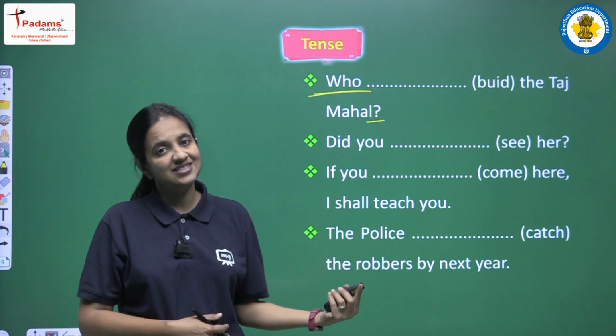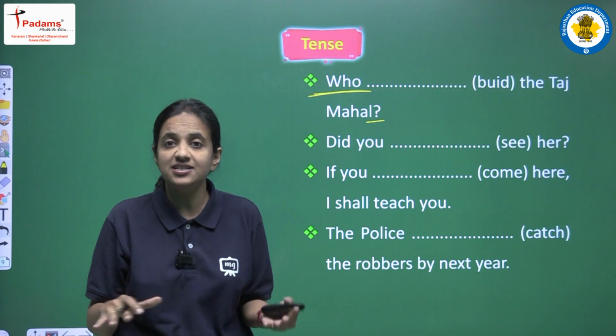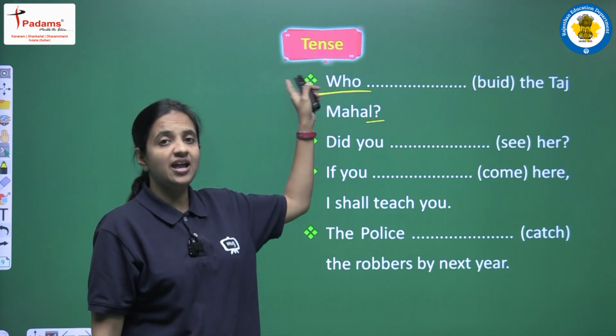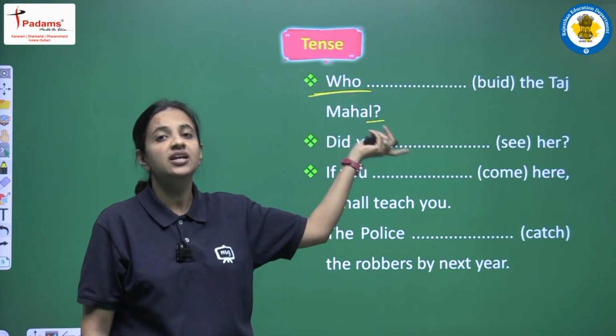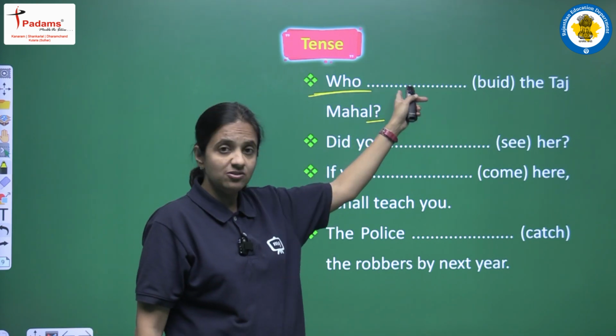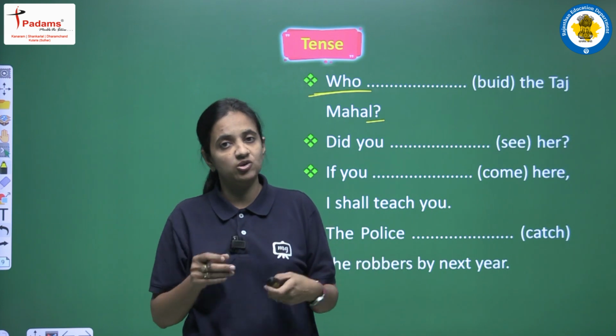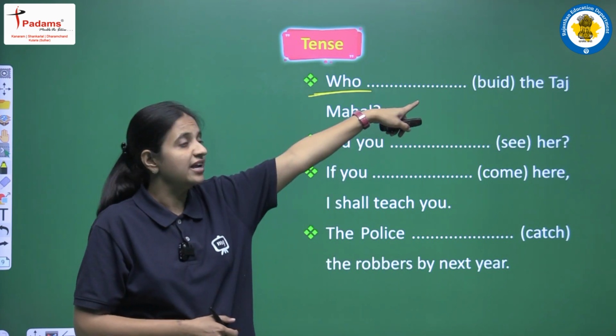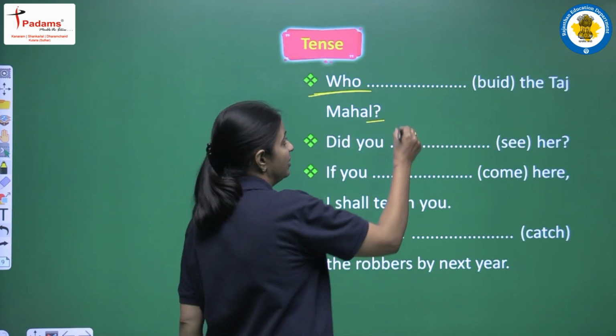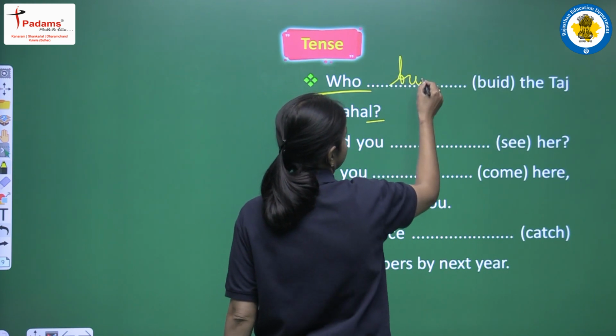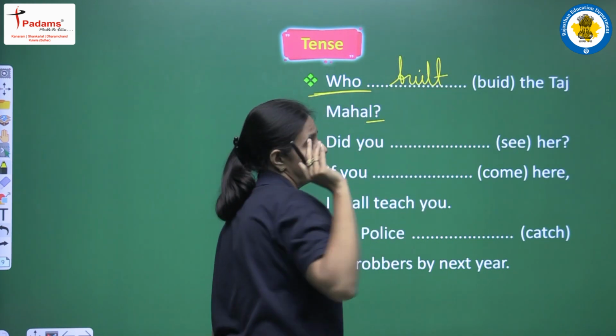So in this sentence we will use past simple tense, and here we are having who, that is a WH word. So yes, this is the interrogative sentence, but we do not want to use did plus first form. We will use second form. We will use second form of build, that will be built.